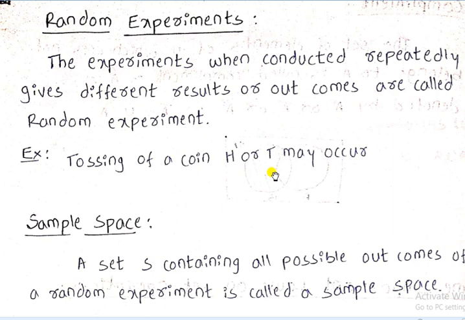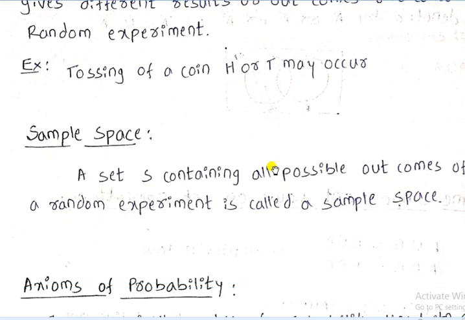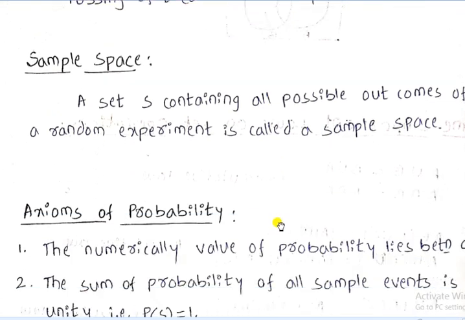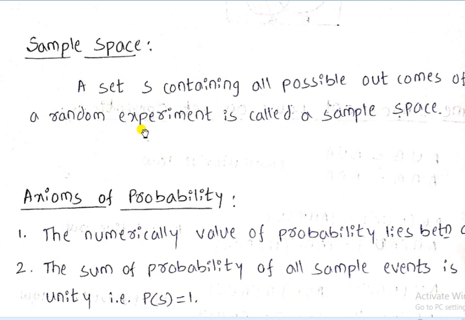That is called a random experiment. Then sample space: a set S containing all the possible outcomes of a random experiment is called sample space.